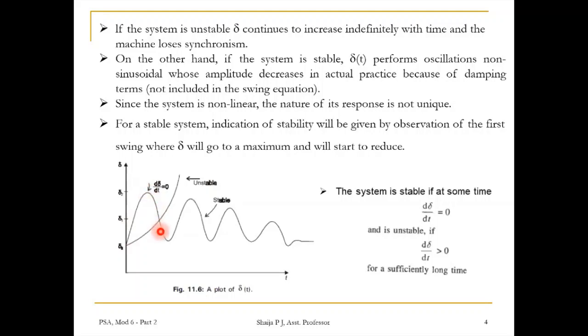So the system is stable if at some time d delta by dt is 0, and it is unstable like this if d delta by dt is greater than 0, or never becomes 0 for a sufficiently long time. So this plot of delta(t) versus t gives you an inference of how the system stability can go, and what is the nature of the curve if it is unstable or stable.